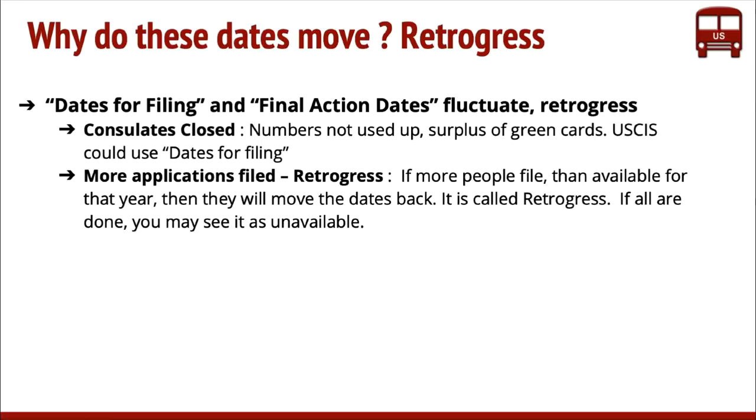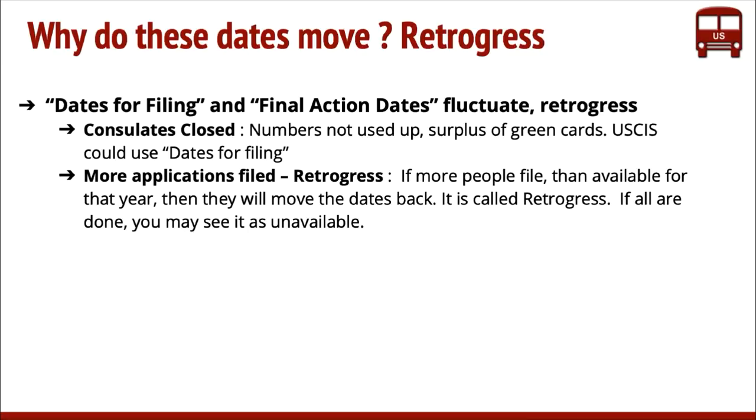That's one scenario. The second one is why they go back, right? Retrogression is a fancy term for the dates going back. For example, in our current situation, they put in for the October visa bulletin that you can use dates of filing for submitting applications, and let's say EB3 India has moved by 4 years and 11 months.